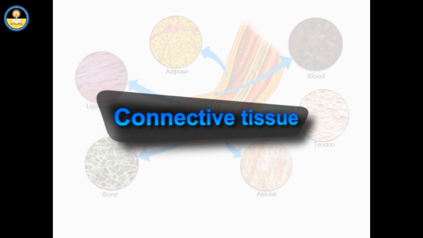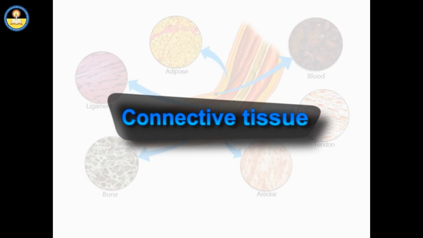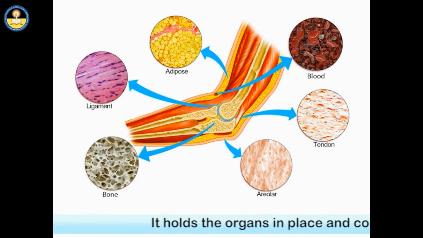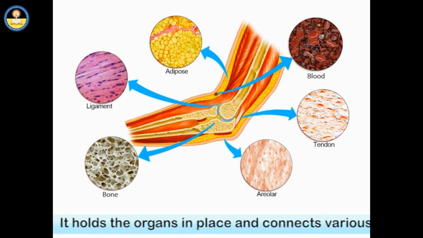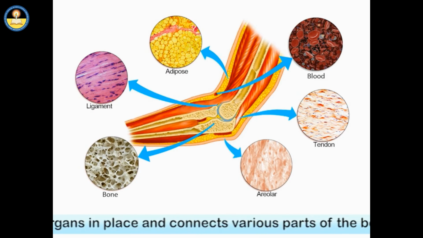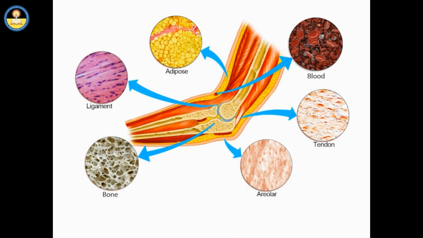As the name indicates, connective tissue serves to support and to bind other tissues. It holds organs in place and connects various parts of the body. The most common type of connective tissue is loose connective tissue.